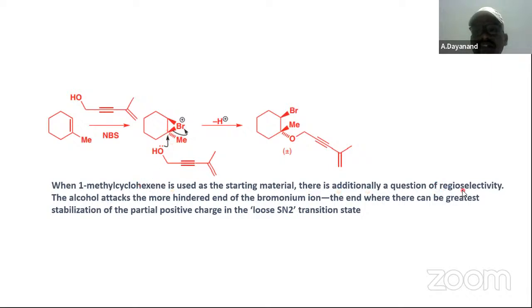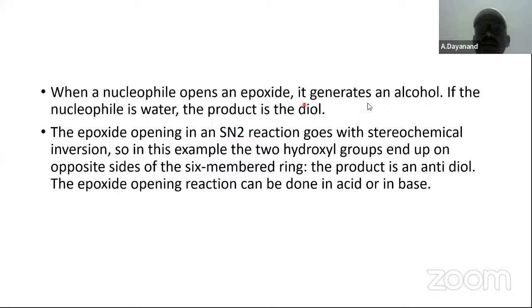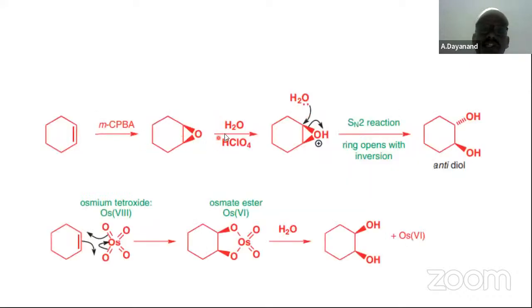The additional question of regioselectivity: the alcohol attacks at the more hindered end of the bromonium ion, where there can be the greatest stabilization of the positive charge. Here the positive charge is stable. Even though it is an SN2 reaction, this is the product that is formed. And same as epoxide, it generates alcohols. Here also the diol is formed. MCPBA, then H2O with acid, followed by inversion. That is, inversion takes place.